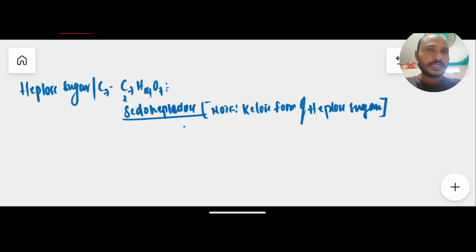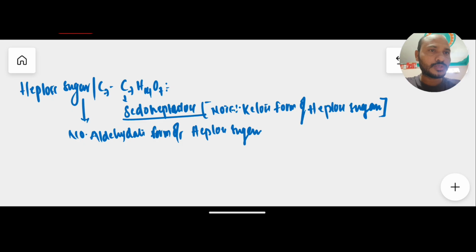It means that in heptose sugar, no aldehyde forms of sugar are discovered. Only the ketose form of heptose sugar has been seen, that is pseudoheptulose. Very important. Okay. So likewise we have different types of monosaccharides.